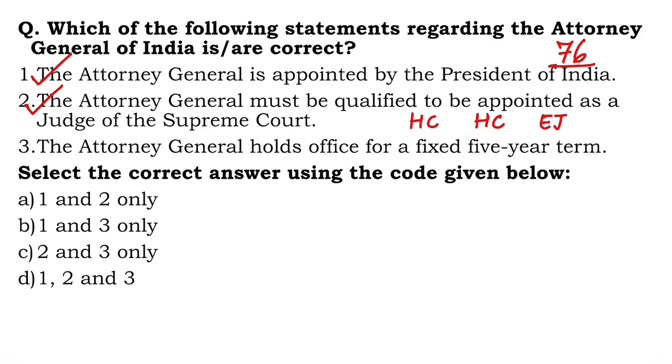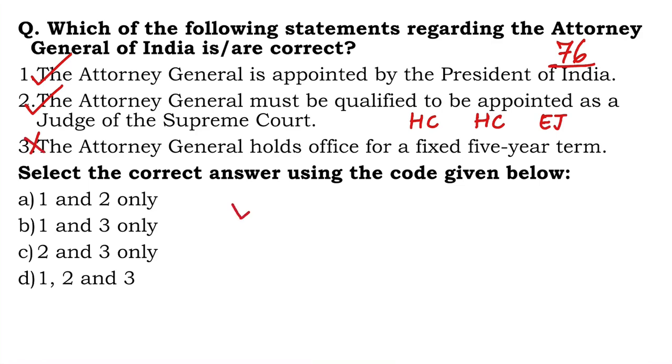Any of these criteria. And if you belong to the family, any of these criteria, and then you can become eligible to be the Supreme Court judge. Anyway, third one. The Attorney General holds office for a fixed 5-year term. This is actually incorrect. There is no fixed tenure for Attorney General.